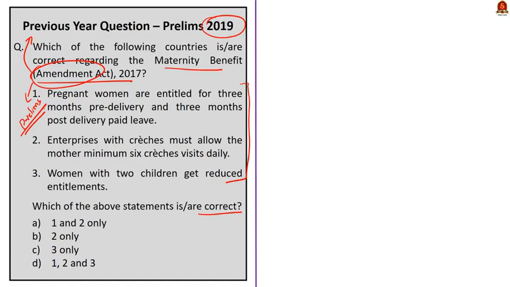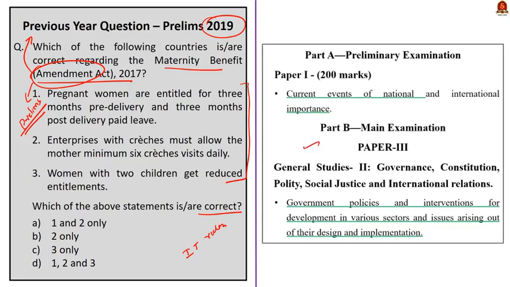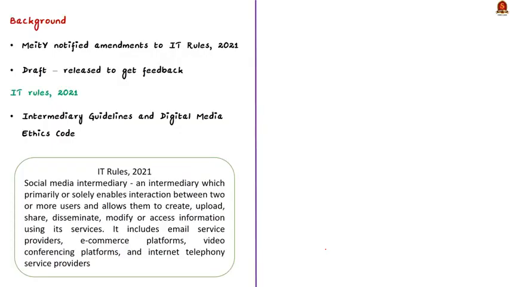In this article, we are going to see about the important amendments made to the Information Technology Rules 2021. Before getting into the discussion, I have highlighted here the syllabus regarding this discussion. You can pause the video and go through it. Now let us start the discussion with some background. The topic is in news because the Ministry of Electronics and Information Technology has notified the amendments to the Information Technology Rules 2021. And the ministry has put out the draft to get the feedback from the relevant stakeholders. This is the background of the topic.